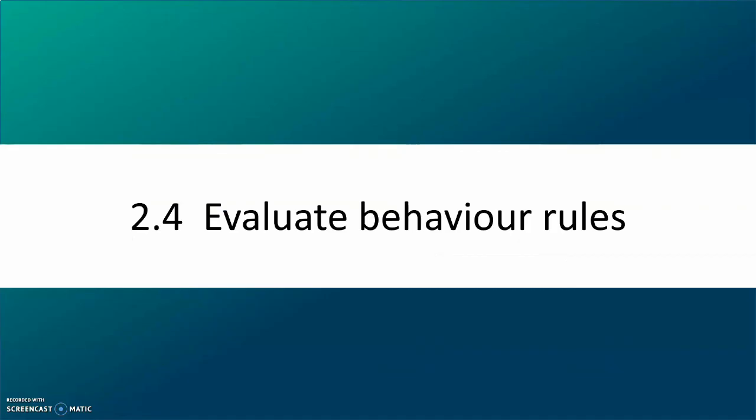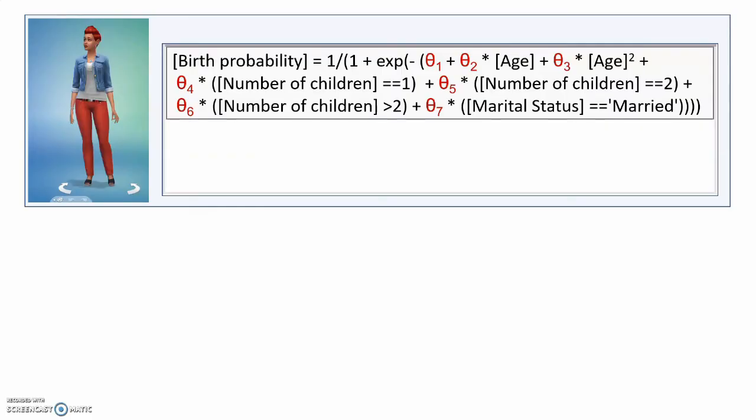effect. Evaluating behavior rules. The birth probability rule we created earlier was just a guess. We thought that the birth probability might depend on factors such as age, the existing number of children, the marital status, and that we could maybe use a logistic regression. But these were all speculations.